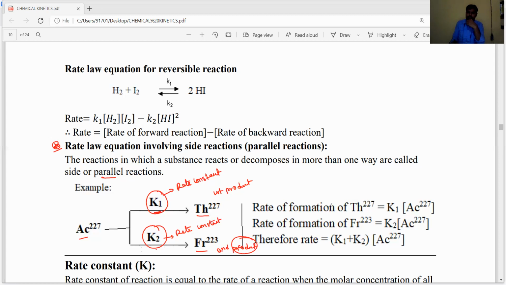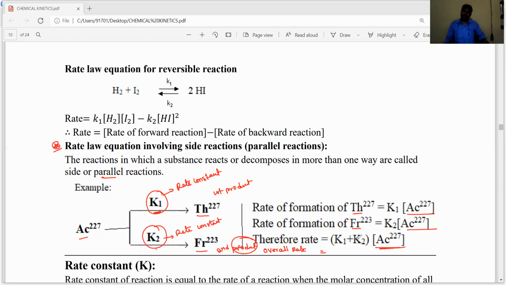Now, the rate of formation of thorium is equal to K1 into concentration of actinium, and the rate of formation of francium is equal to K2 into concentration of actinium. In both cases the reactant is the same. Then the overall rate is equal to K1 plus K2, both added, into concentration of actinium.